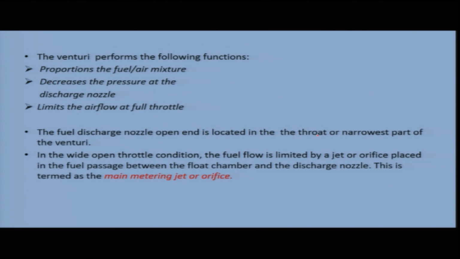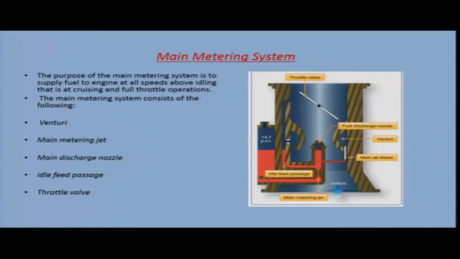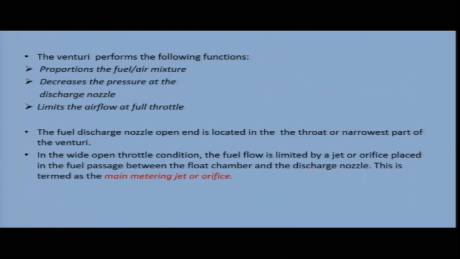In the wide open throttle condition, the fuel flow is limited by a jet or orifice placed in the fuel passage between the float chamber and the discharge nozzle. This is termed as the main metering jet or orifice. So, in the diagram here you can see this is your main metering jet. This is between the discharge nozzle and the float chamber, and in wide throttle conditions this main metering jet regulates the fuel flow to the discharge nozzle, and that is why this is termed as the main metering jet.